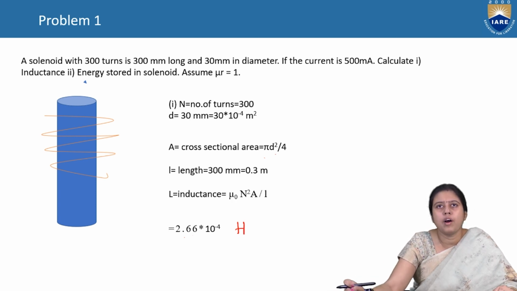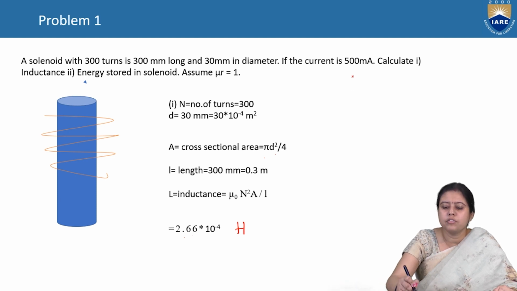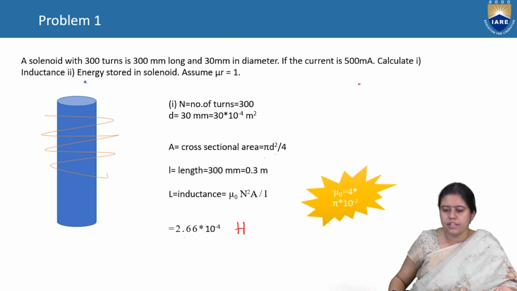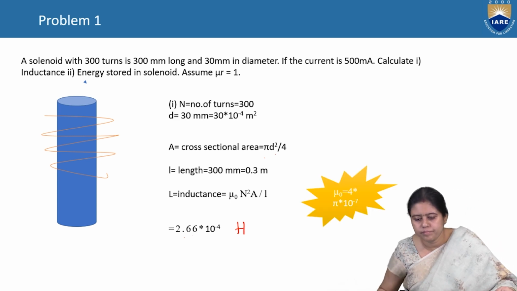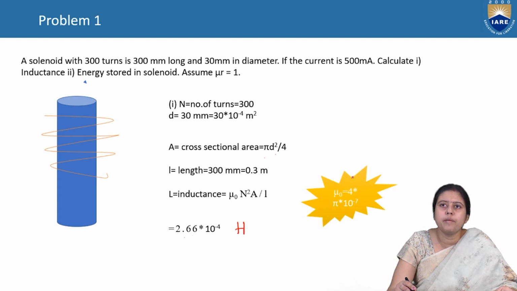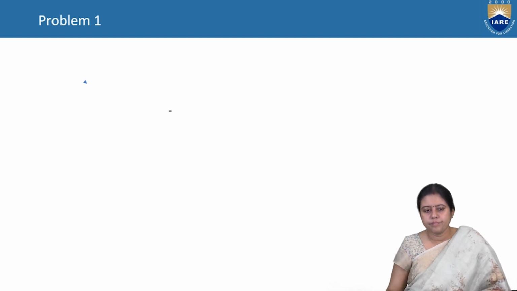So this is the one problem, the inductance calculation. Here the mu value we have taken is 4 pi into 10 to the power minus 7, as this is the permeability of air.